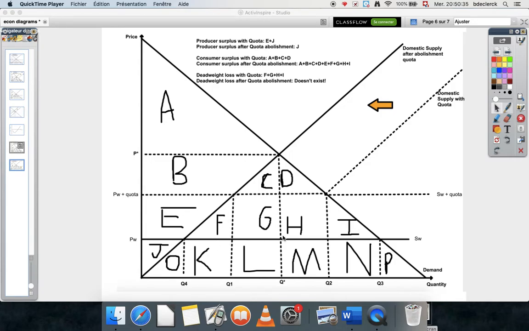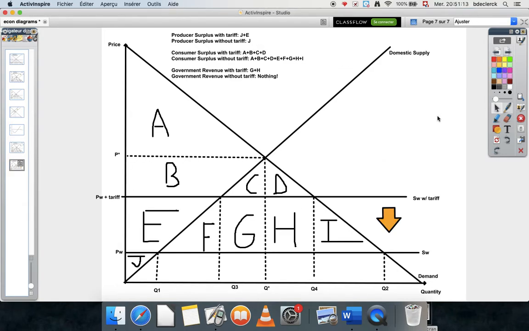And the most interesting thing about this quota is that when there is a quota, these sections here, F, G, H, I, this huge area, as you can see, is nothing. It's a deadweight loss. And it means the money is just lost over here. However, when the quota is abolished, this whole area goes to the consumers. So in the end, the trade creation creates a net benefit for the country. Even though the producers are losing out, the consumers are gaining so much more, and the deadweight loss is completely annulled. You can see the same thing with the tariffs here.